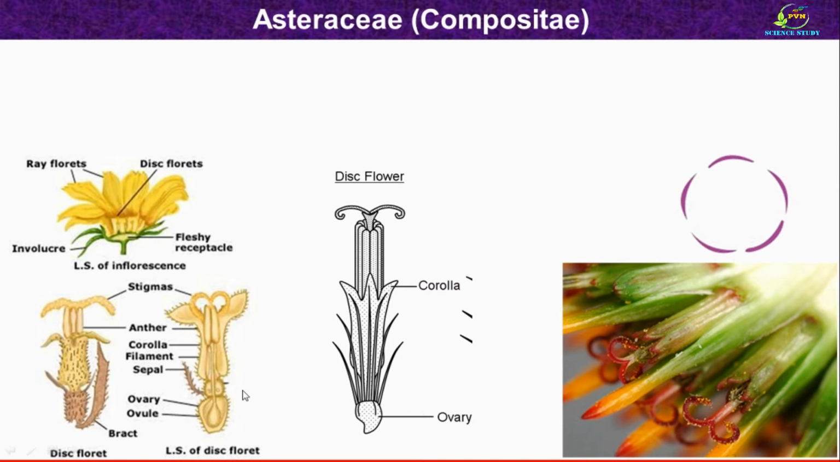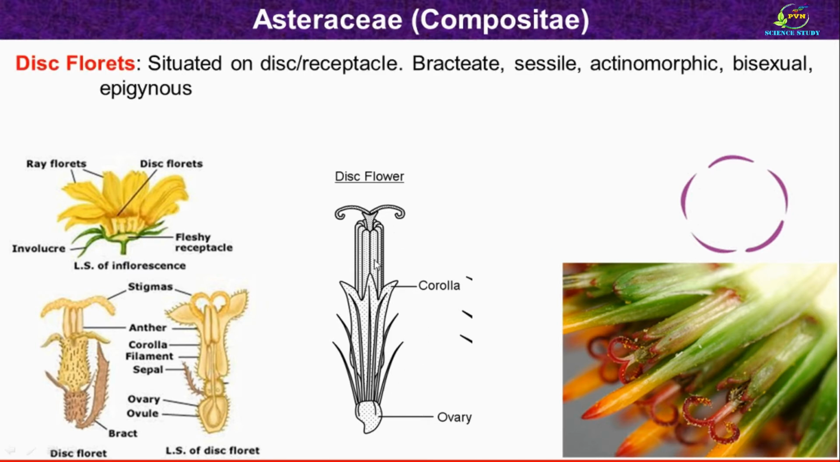Now we will see the another floret, that is disc floret. These are some of the sketches and photographs of disc floret. This is the disc flower or disc floret. First of all, we will see the position of disc floret. As the name itself indicates, disc florets are situated on disc or the receptacle. So this is the receptacle, which is fleshy or disc-like, and all these disc florets are present on this disc. We know that all the ray florets are present at the periphery, and disc florets are present in the central region.